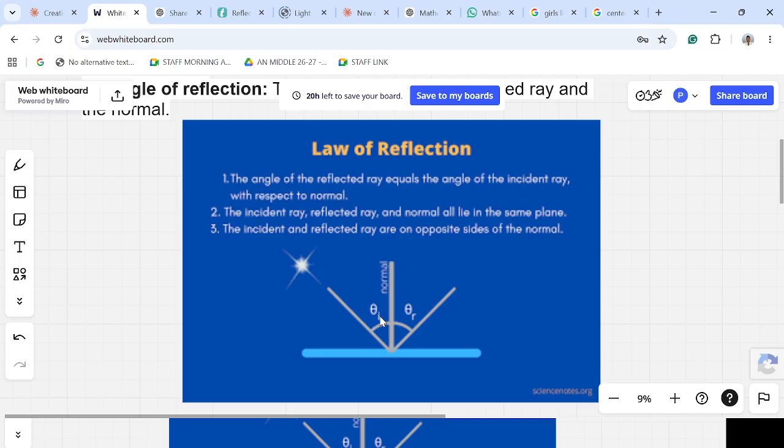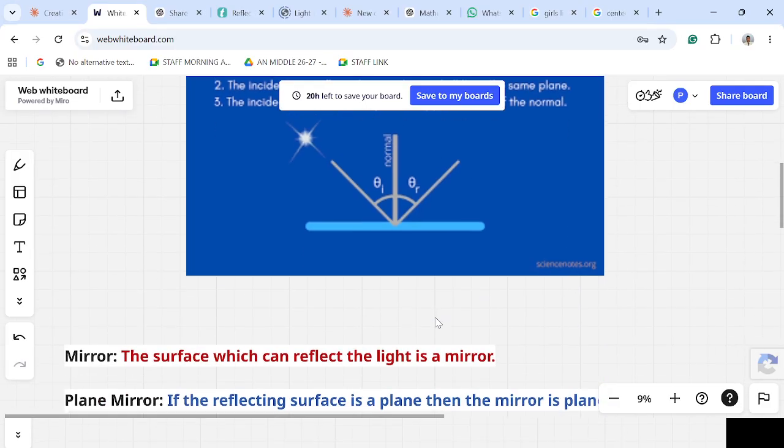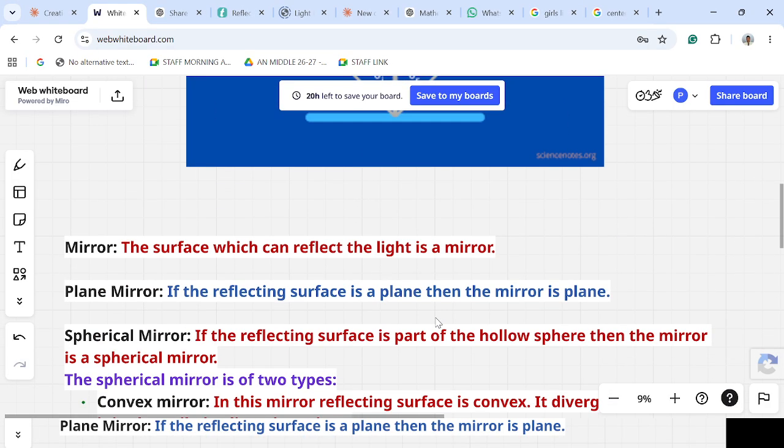Point number 2: the incident ray, the normal and the reflected ray lie in the same plane. The incident ray and the reflected ray are on opposite sides of the normal. Now here, the blue one is a plane surface.